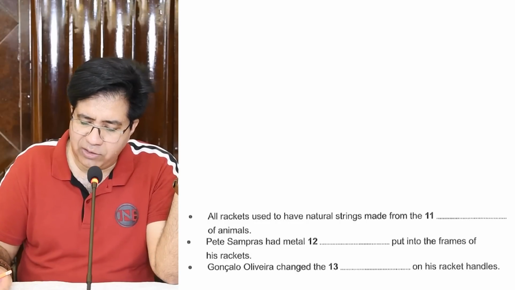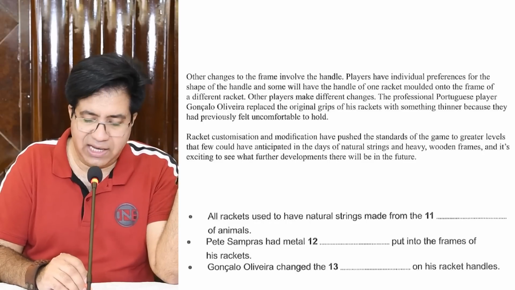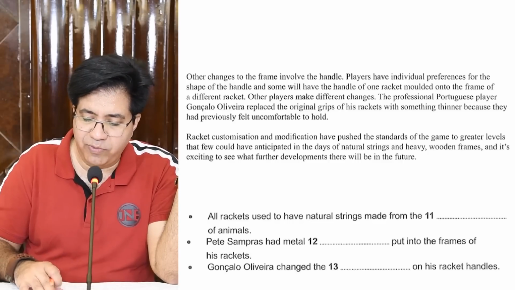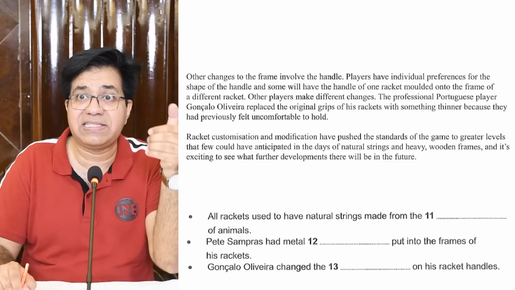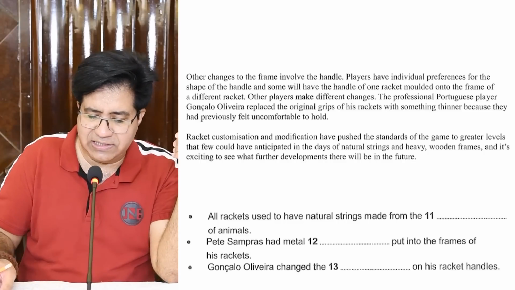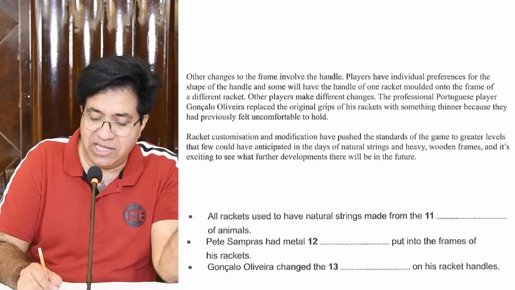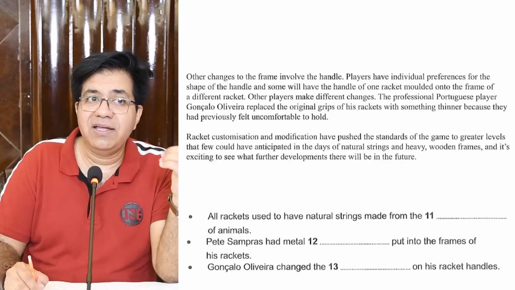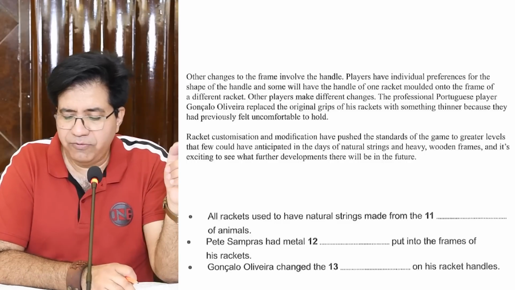Now, let's look for Gonzalo Olivier. Second last paragraph. Second last line, we have the word Gonzalo Olivier. Found it? Now this is the location. So we read the question. Gonzalo Olivier changed the dash on his racket handles. He changed something on his racket handles. So we read Gonzalo Olivier replaced. What do they mean by replaced? Changed the original grips of his rackets. What did he change? Grips. Now answer is grips or original grips? Grips. Well done. Correct answer for question number 13 is grips.